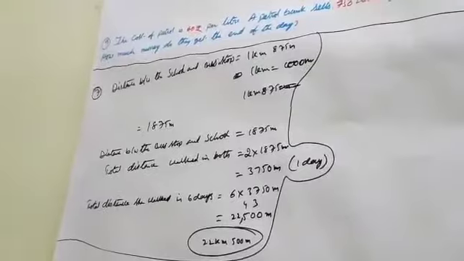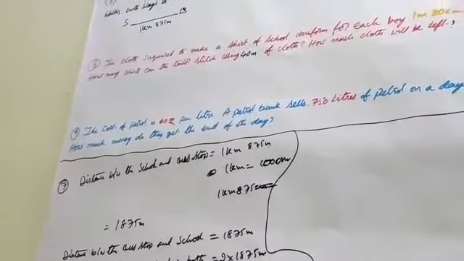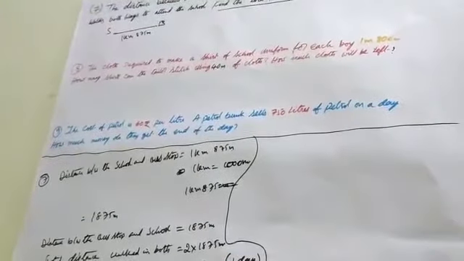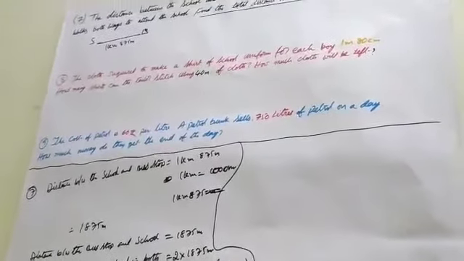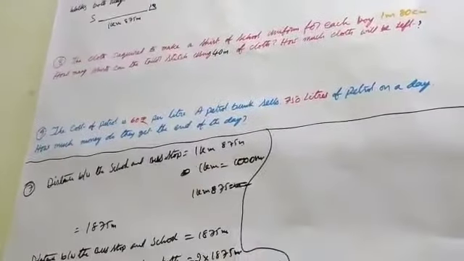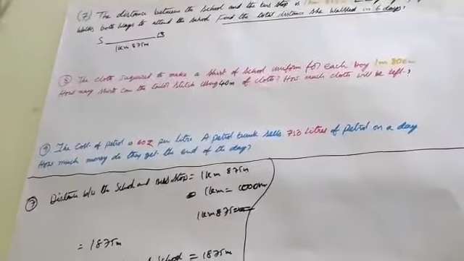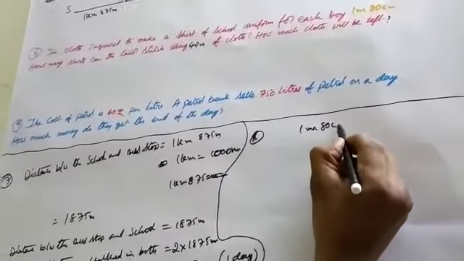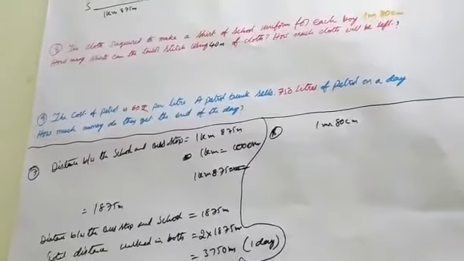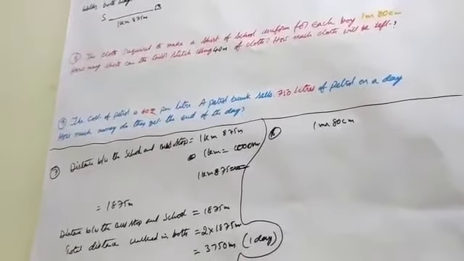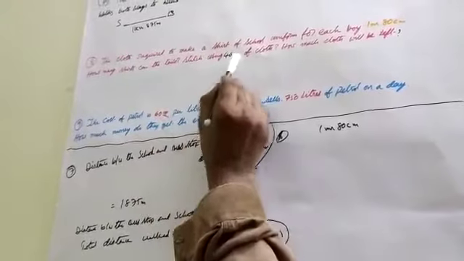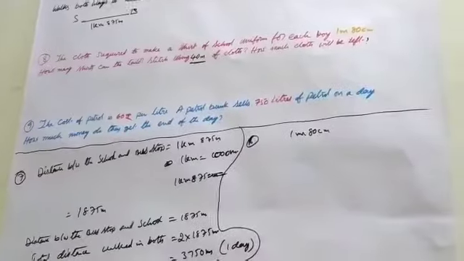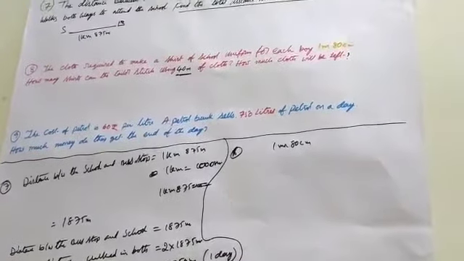Go to 8. The cloth required to make a shirt of a school uniform for each boy is equal to 1 meter 8 centimeters. How many shirts can a tailor stitch using 40 meters of cloth? How much cloth will be left?